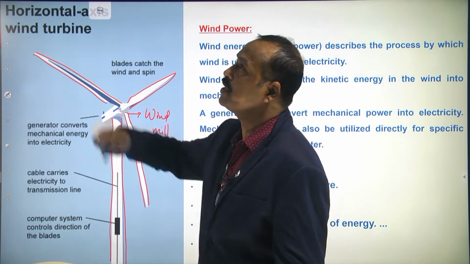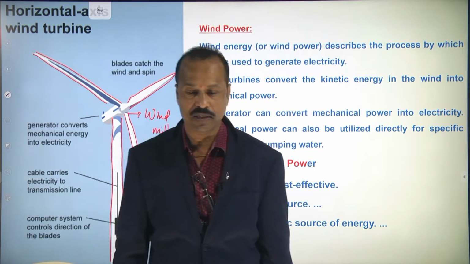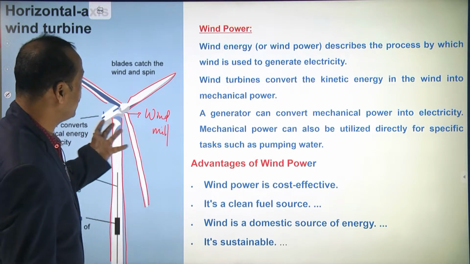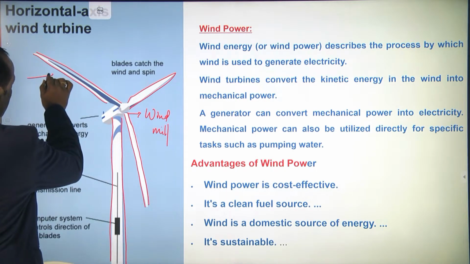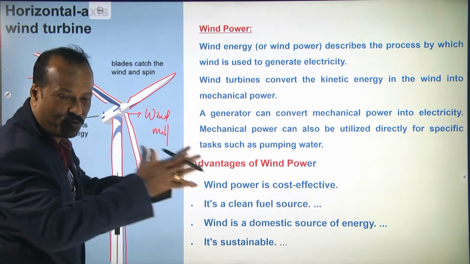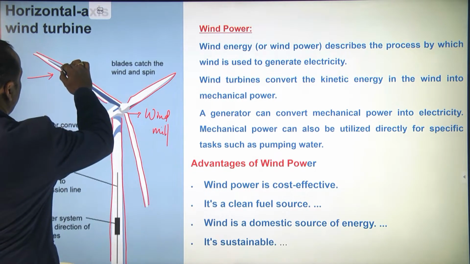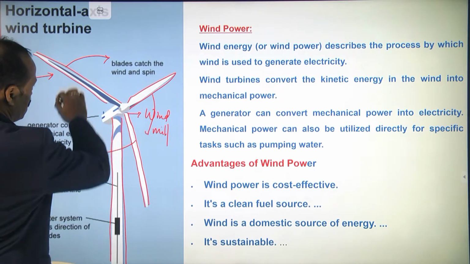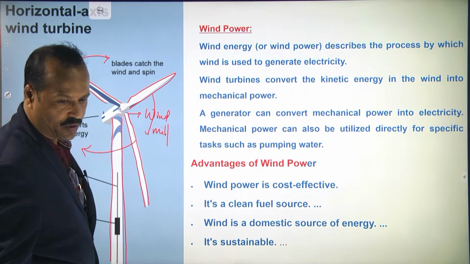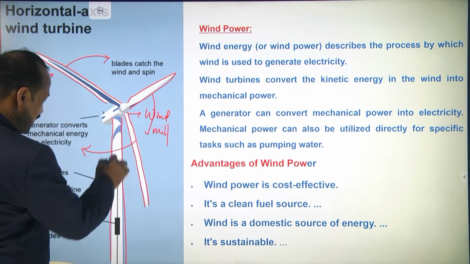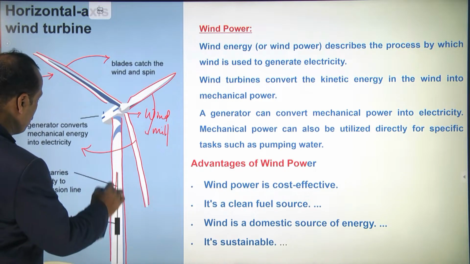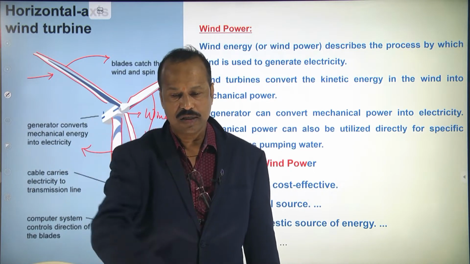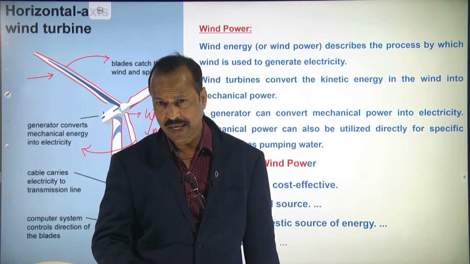So these are very tall poles with the windmills. At the very height the wind will blow with more power, more energy, and faster. So it will rotate these mills. These wings are there, no? So these wings will be rotated, and when they are rotating, that is converted. Some device will be there. Generally in the olden days it was used just to pump the water, to take out the water.